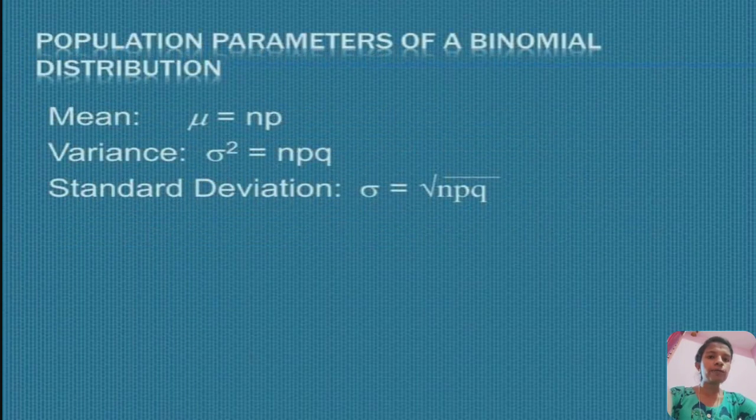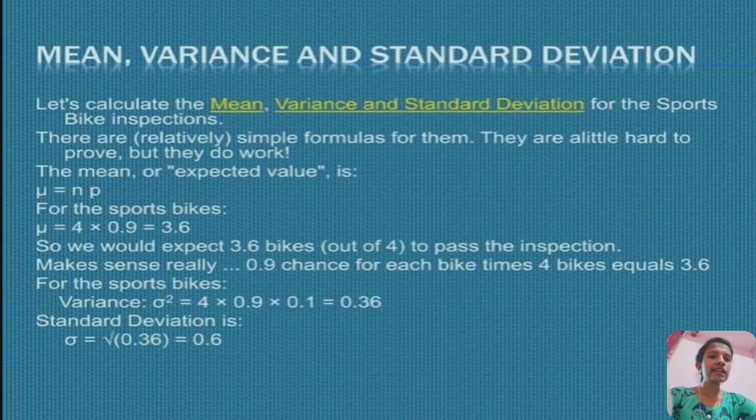Population parameters of the binomial distribution. Mean mu equals np, variance equals npq, standard deviation equals square root of npq. Mean, variance, and standard deviation. Let's calculate the mean, variance, and standard deviation for the sports bike inspection. There are relatively simple formulas for them. They are all called hard proof, but they do work.